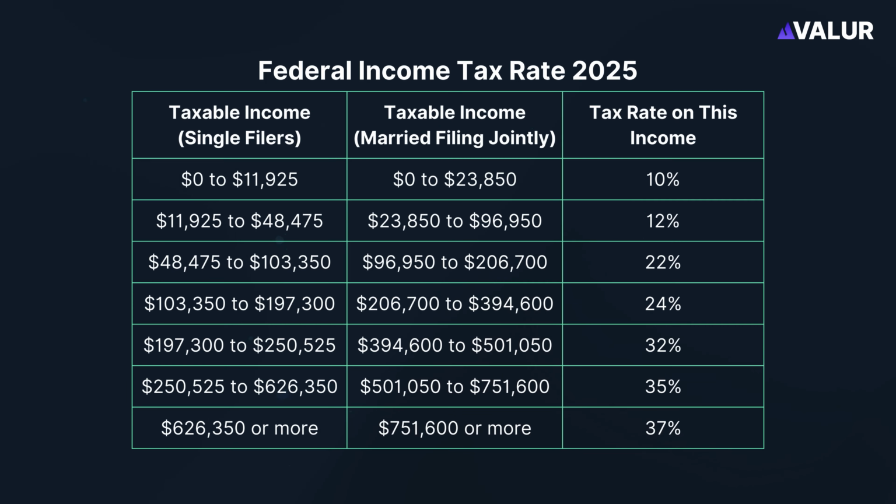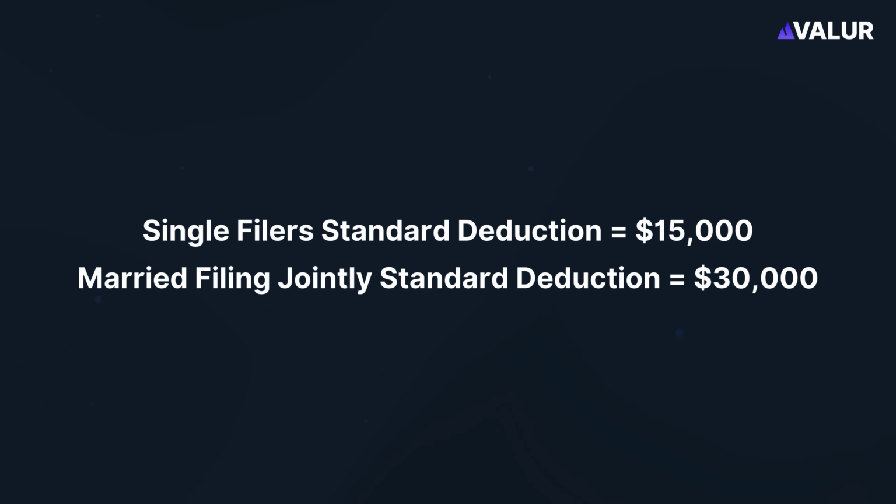In 2025, the federal income tax rate ranges from 10% to 37%. These tax rates are progressive, which means the rate of taxation increases as taxable income increases. Moreover, federal income taxes come with a standard deduction. For single filers, it is $15,000, and for married filing jointly, it is $30,000.